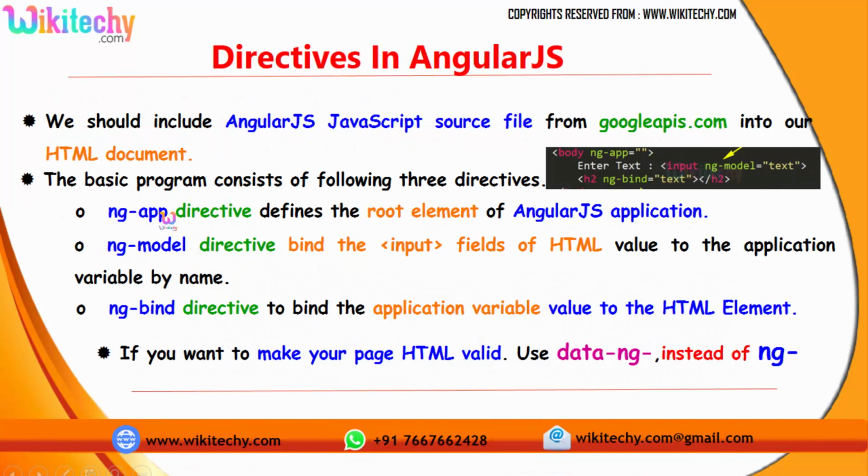And the basic program will have three important directives. One is ng-app, the other one is ng-model, and the other one is ng-bind. The ng-app directive defines the root element of AngularJS. And ng-model binds the input field of the HTML value to the application variable by name. And finally ng-bind binds the application variable value to the HTML element.